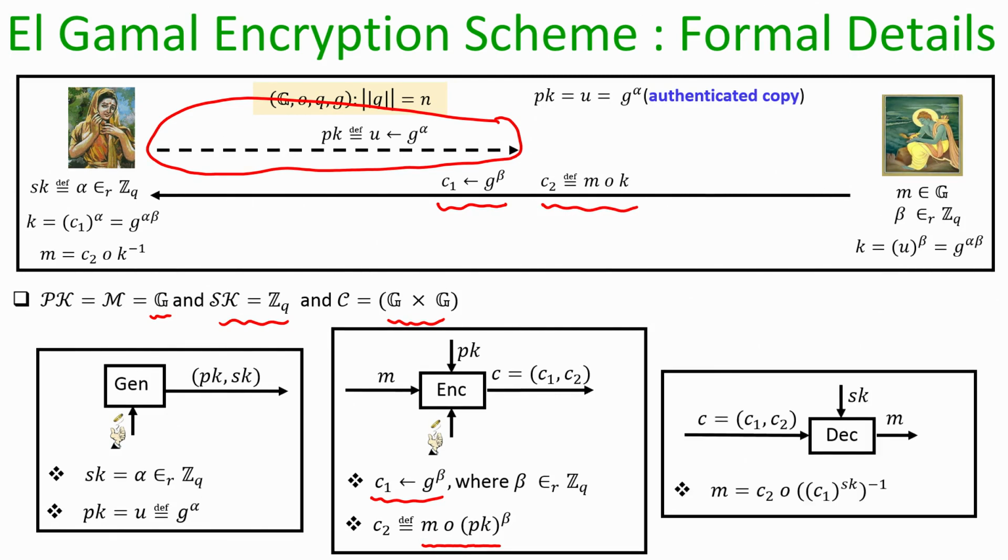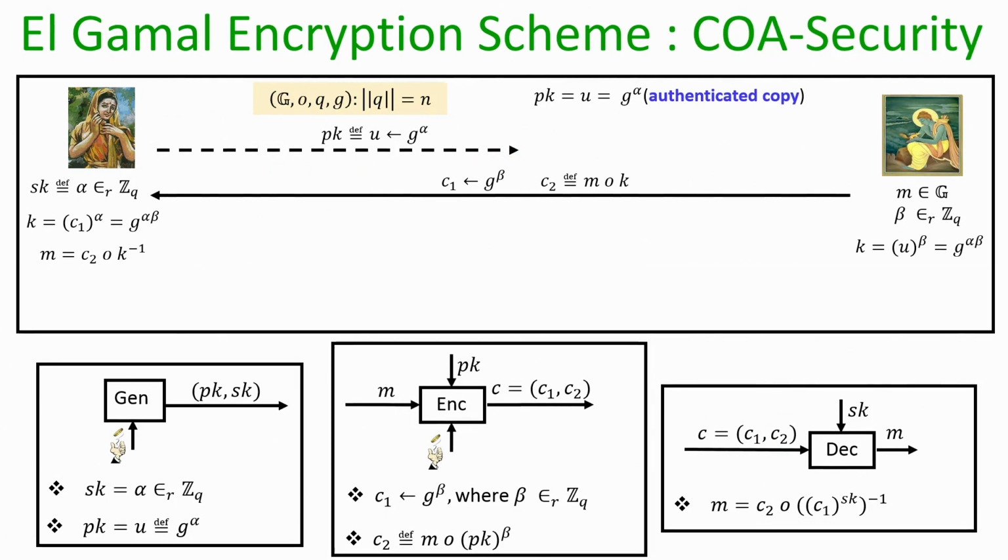Now, the decryption operation: you receive a ciphertext consisting of 2 group elements. You first compute the Diffie-Hellman common key established between the sender and the receiver by raising the group element C1 to the secret key, so that you also obtain g to the power alpha beta. Find the multiplicative inverse of it and perform the group operation with the second component of the ciphertext, so that the effect of g to the power alpha beta vanishes and you end up with the plain text.